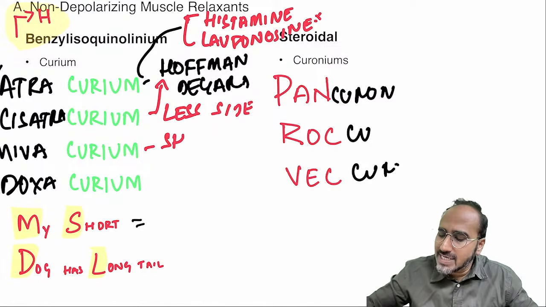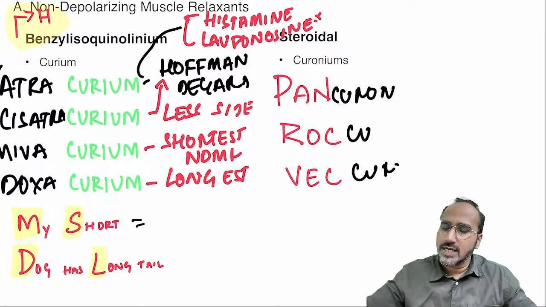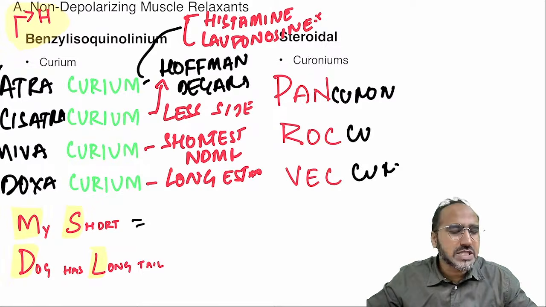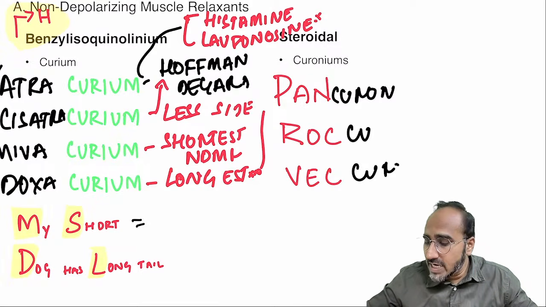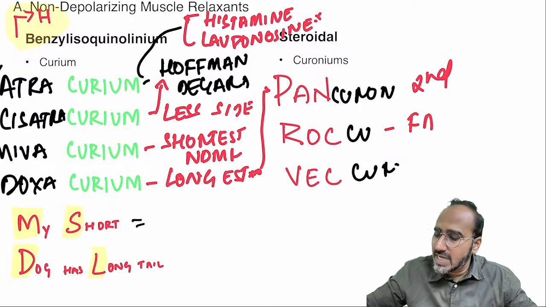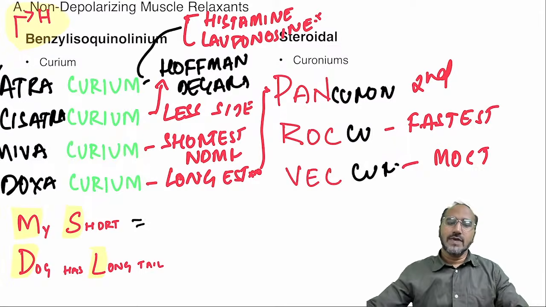Then came the shortest acting muscle relaxant, called mivacurium. Okay, the shortest acting non-depolarizing muscle relaxant. Then came the longest acting muscle relaxant, which was called what? Doxacurium. But doxacurium had much toxic side effects. Then came the second longest acting, in the steroidal group, pancuronium. After that came the fastest acting muscle relaxant, rocuronium. Then came the most cardiostable muscle relaxant. We'll discuss that later.